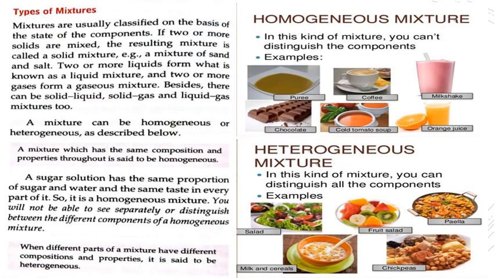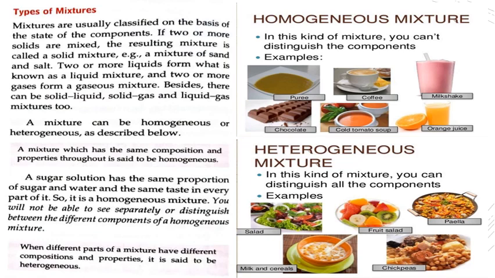Page number 22, types of mixtures. Mixtures are usually classified on the basis of the state of the components. There are states like solid, liquid, gases, right? So a mixture can be described on the basis of these states. If two or more solids are there, it will be a solid mixture. If two or more liquids are there, it will be a liquid mixture. If two or more gases are there, then it will be a gaseous mixture. Besides, there can be solid-liquid, solid-gas and liquid-gas mixtures too. We will see these examples afterwards.